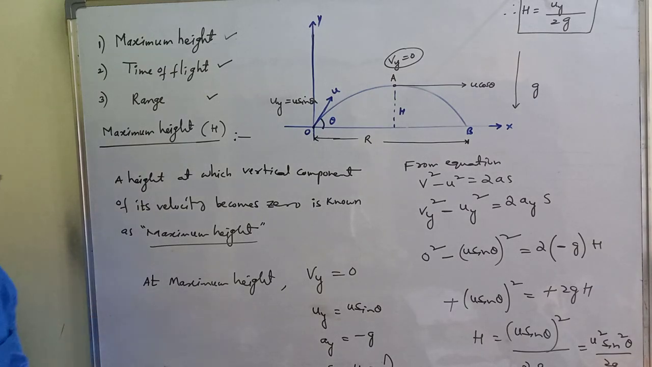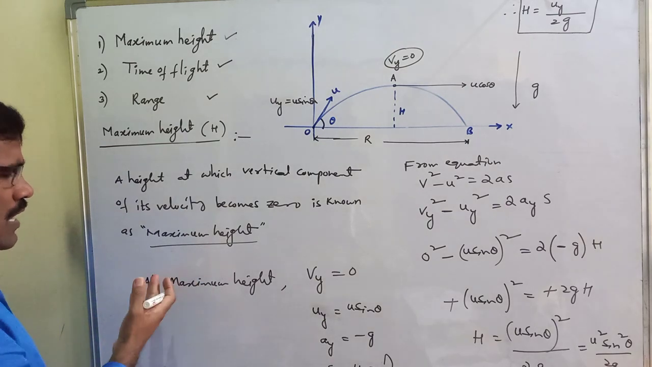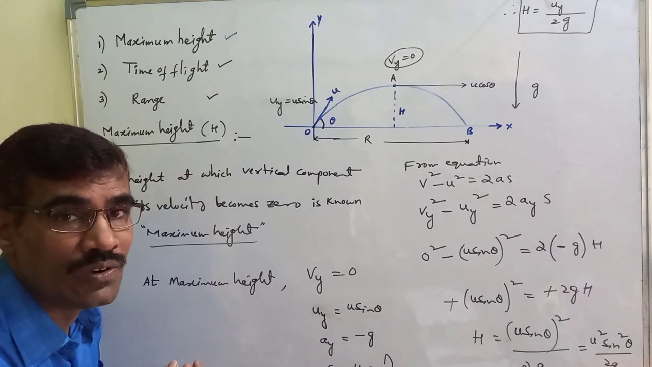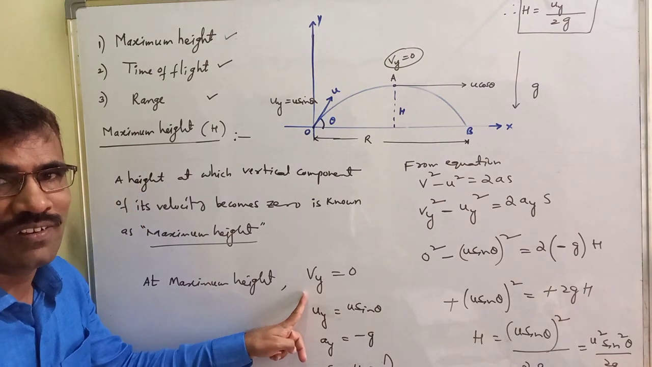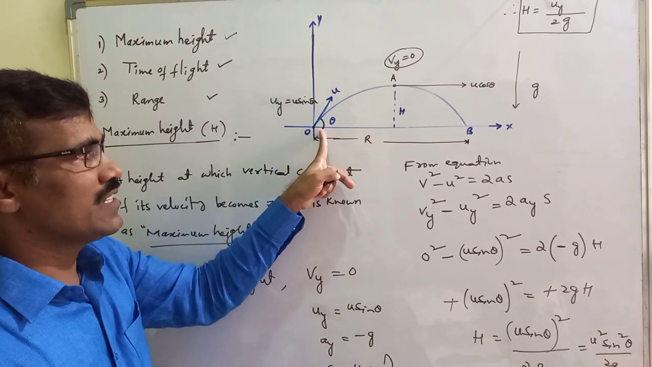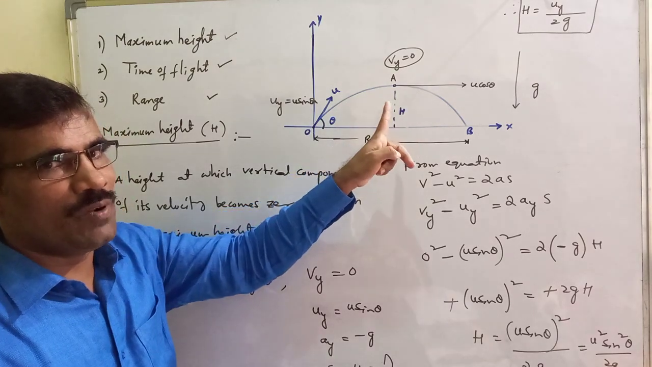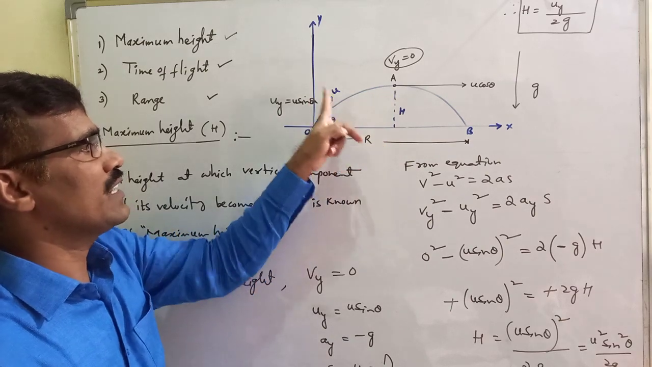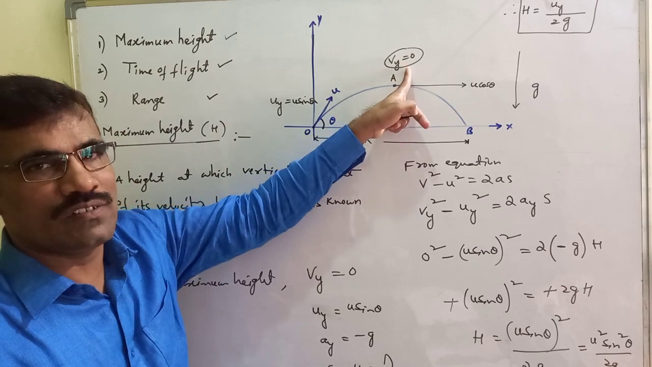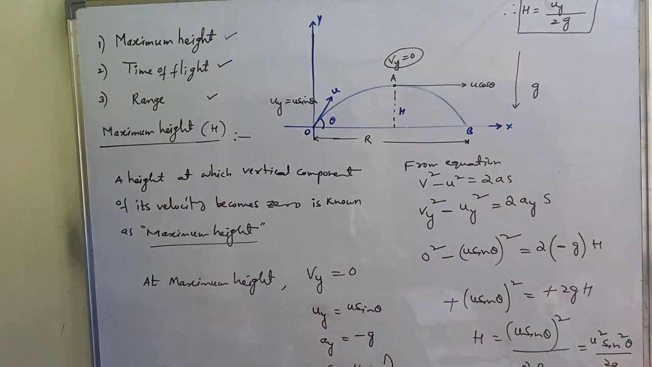What is the maximum height? A height at which the vertical component of velocity becomes zero. At maximum height, which component of velocity is zero? The vertical component. The horizontal component of velocity is the same everywhere: u cos theta here, u cos theta here, and at this point also u cos theta. The vertical component of velocity at this point is u sin theta, and it decreases and decreases; at the highest point the vertical component is 0. So this is the maximum height reached. All of you write it down.